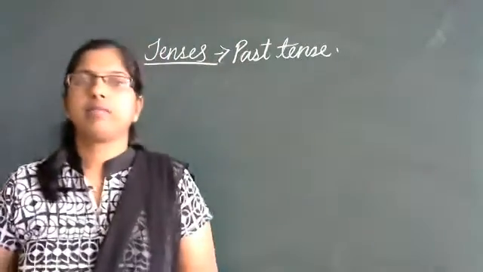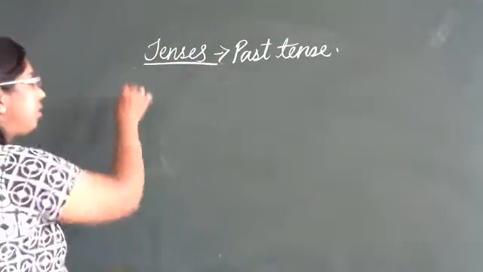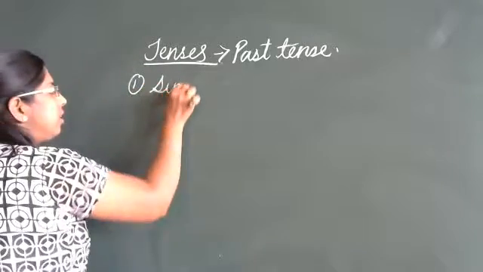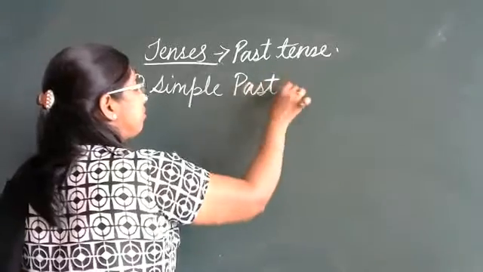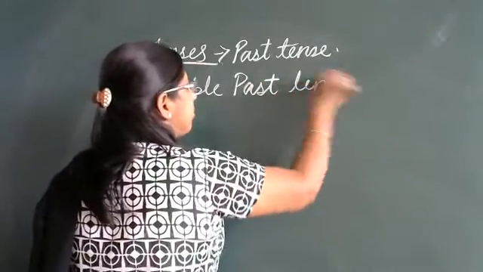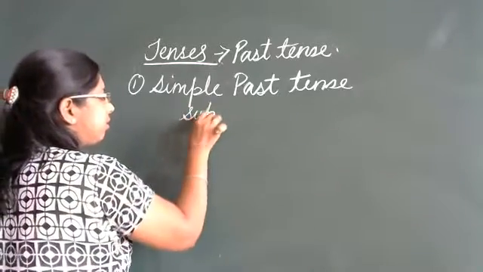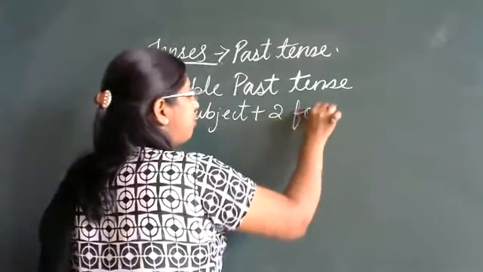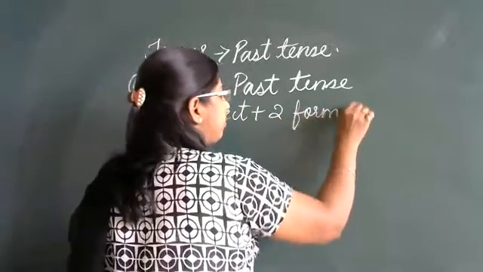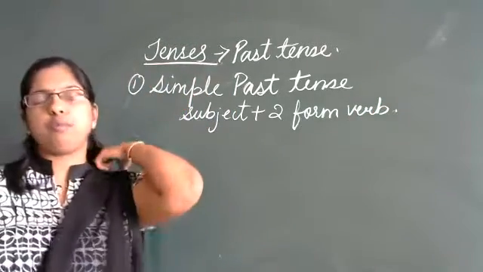When we talk about simple past tense, we have subject plus the second form of verb. In present tense, we have the first form.